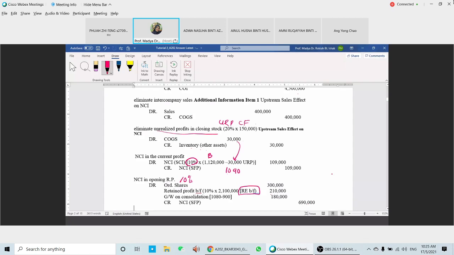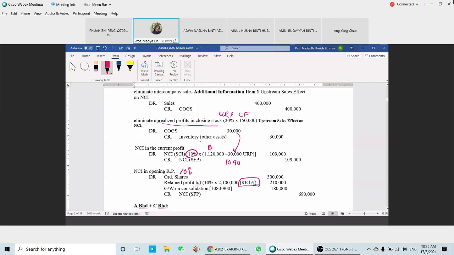So that is between A and B. We only have one transaction. Okay, any questions that you have between A and B? Is it the same as what you have? Same as your answer? Okay, so proceed now with the next one, between A and C.